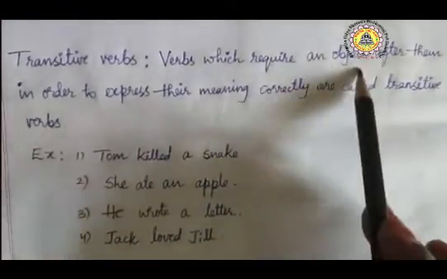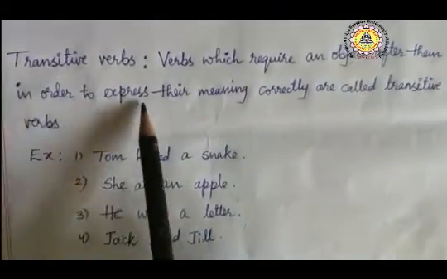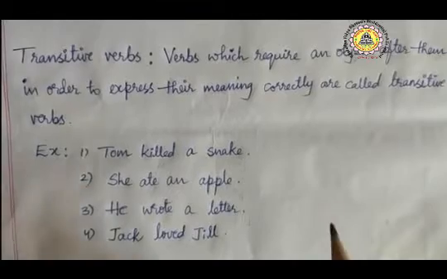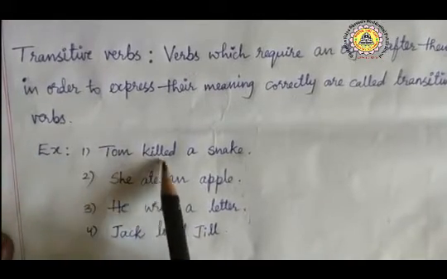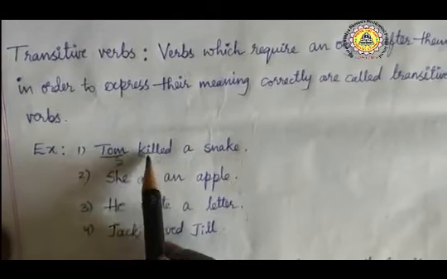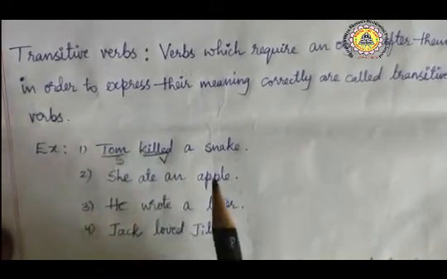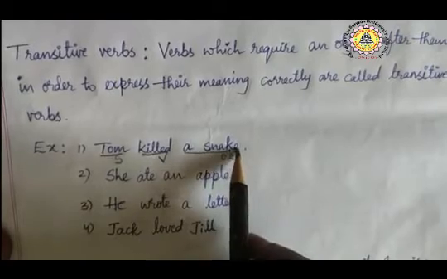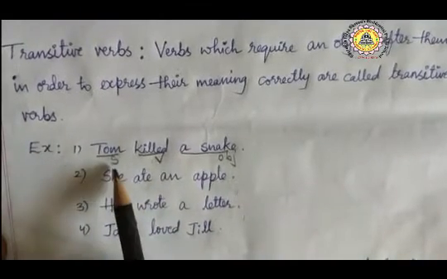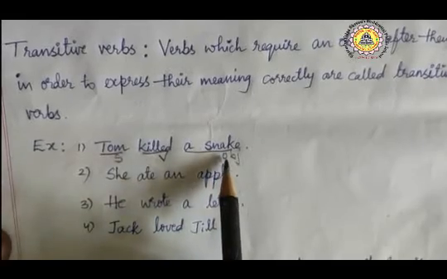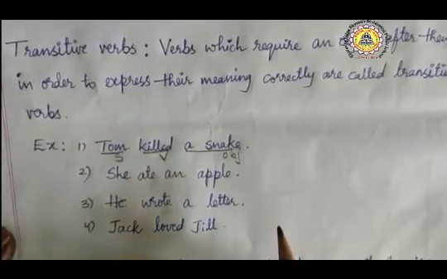Now first let us see what is a transitive verb. Verbs which require an object after them in order to express their meaning correctly are called transitive verbs. Here let us see our first example. Tom killed a snake. Here Tom is subject. Killed is verb. A snake is object. First of all let us see what is subject. Subject is the doer of the action. Verb is an actioning word. Object is the receiver of the action.